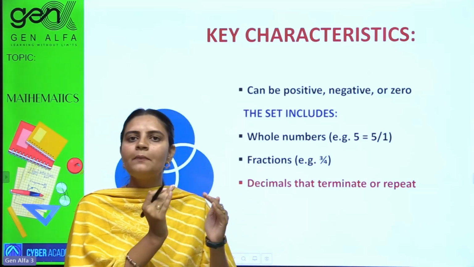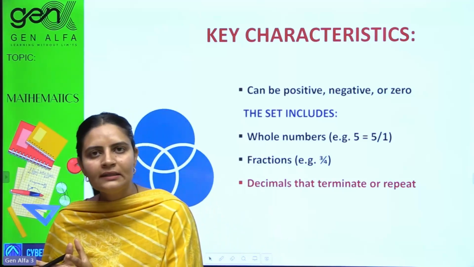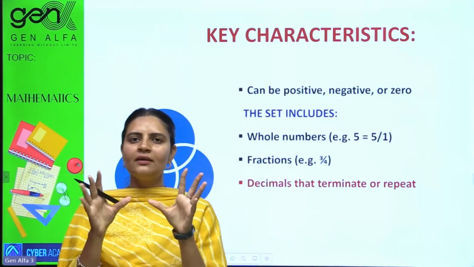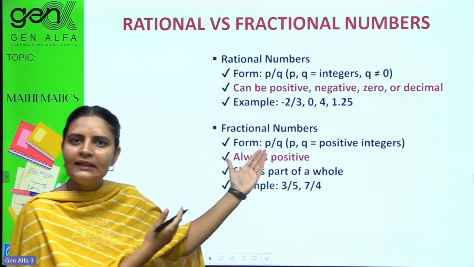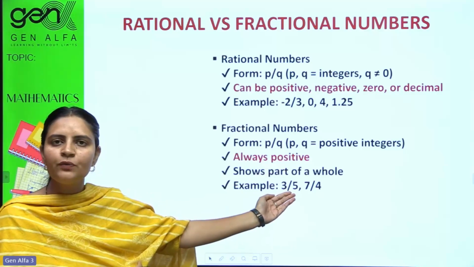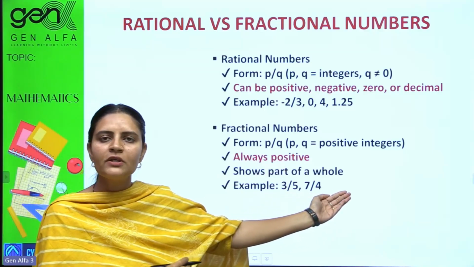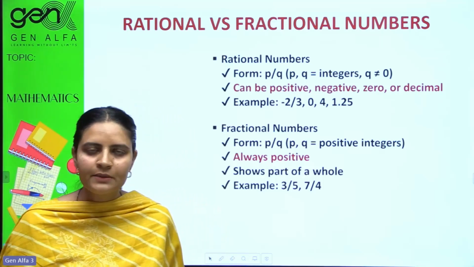Yes, rational numbers are dependent on fractions too, and dependent on decimals too. Let's zoom in into decimals. So these are the differences. First of all, just note these differences between fractional numbers and rational numbers for much clarity. Then we will jump into the slide of decimal ones.